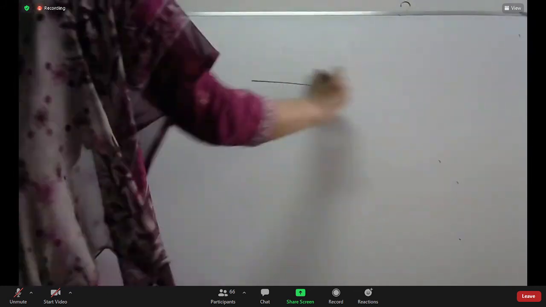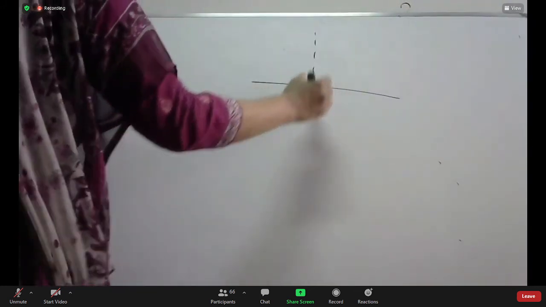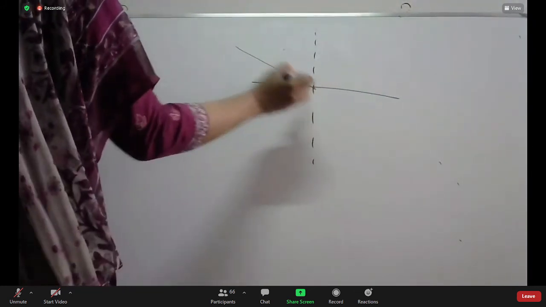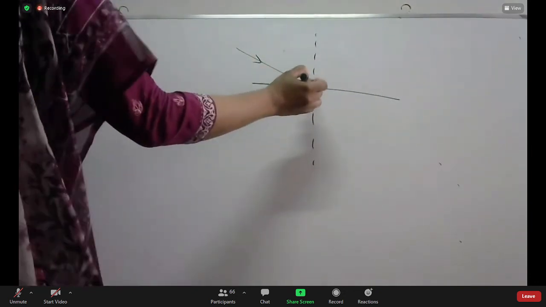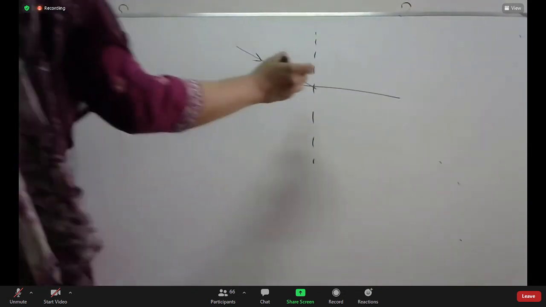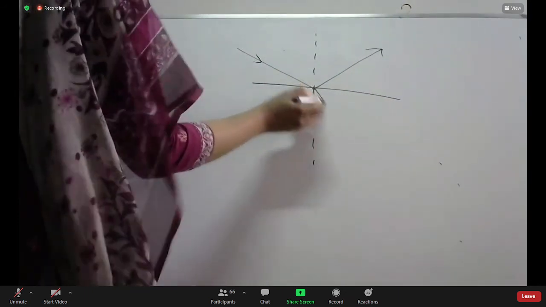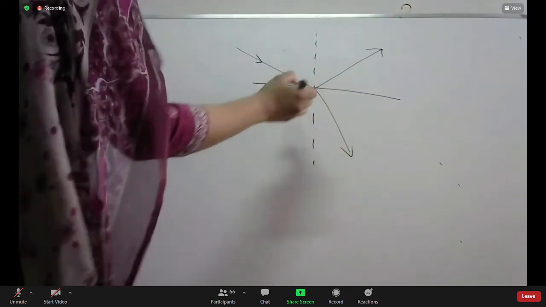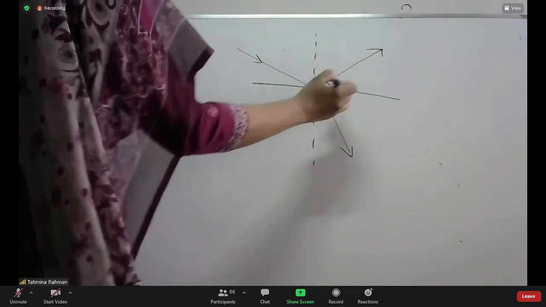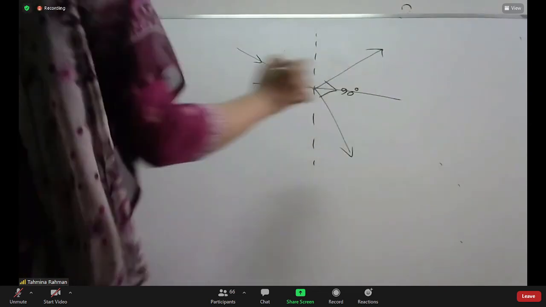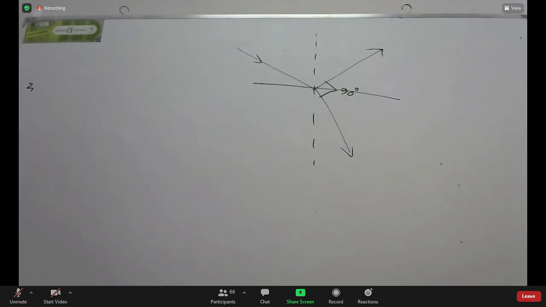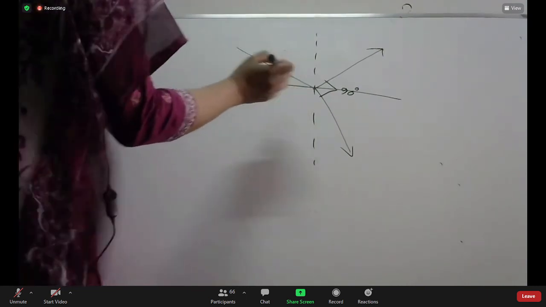So, ordinary light falls on the surface of the glass plate, some portion is reflected, this one is the reflected, and some portion is refracted. We have to prove that the angle between these two is 90 degrees.